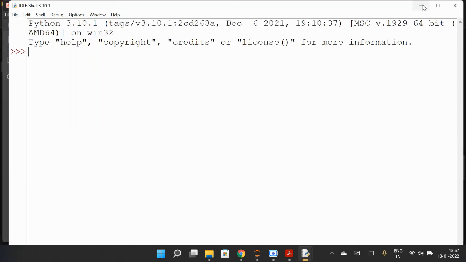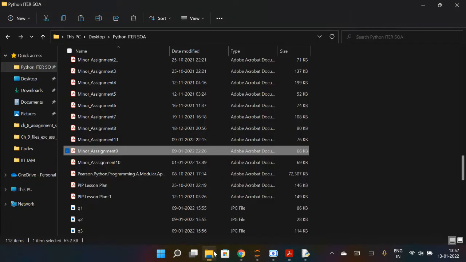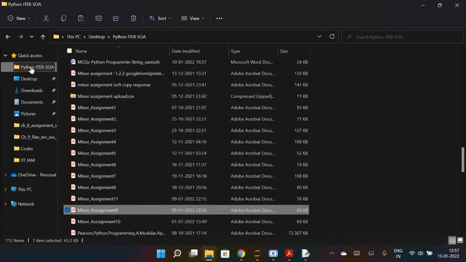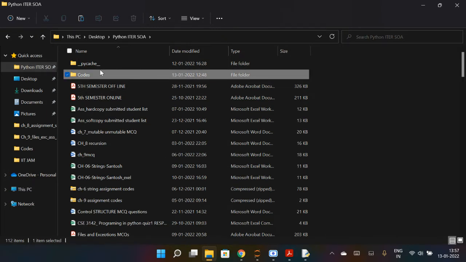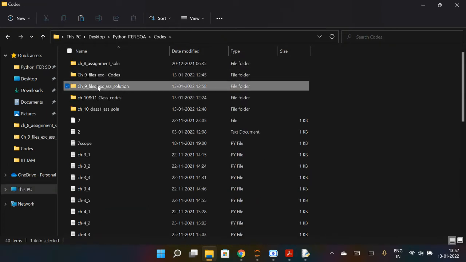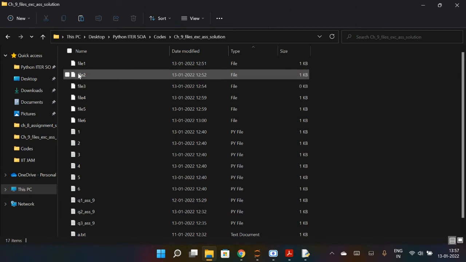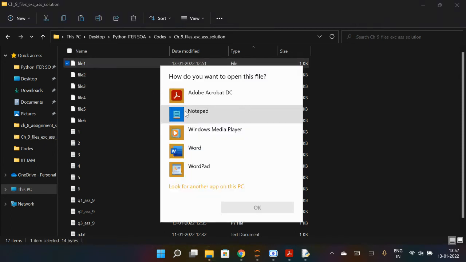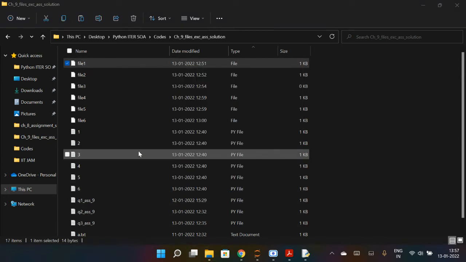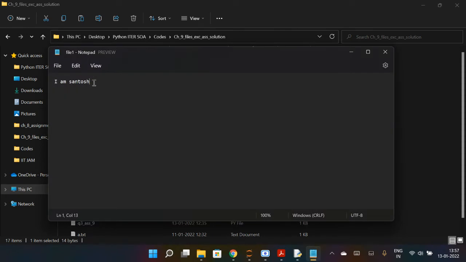So first let me check whether there is file 1 or not. So here my code is saved here. Okay, so check, I have file 1, I have named it file 1 already here. So what content do you want? Right now, what is in it is what I have written: I'm Santosh. Okay, so I'm writing more lines, like I'm good.